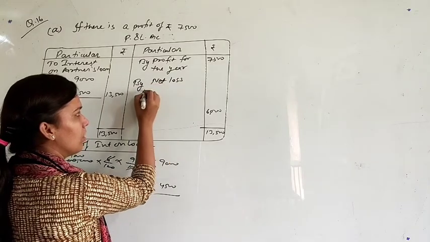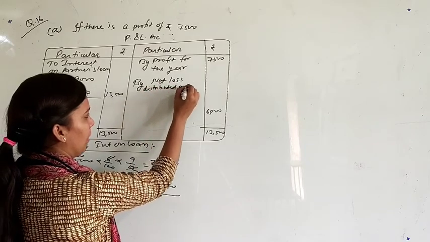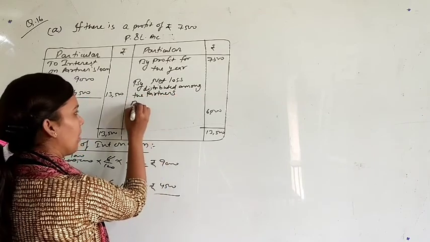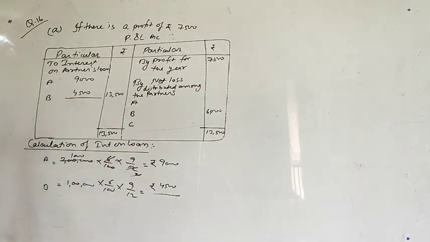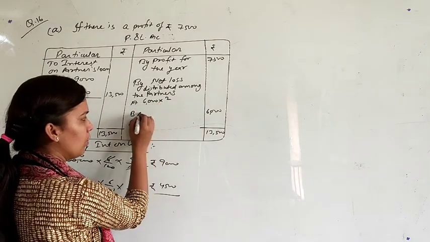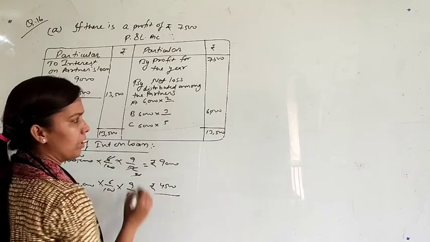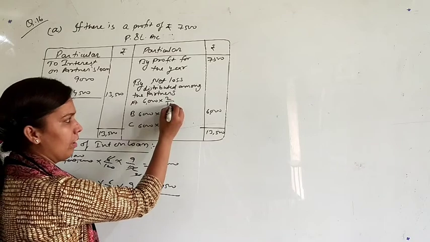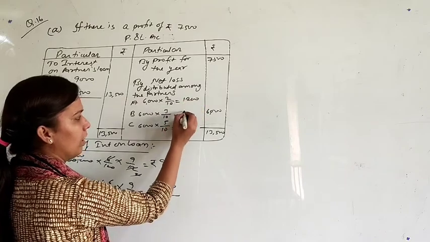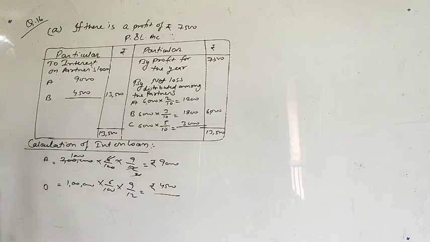So by net loss distributed among the partners. Partners are A, B and C. What is the profit and loss sharing ratio? 2:3:5. So 6,000 multiplied by 2, 6,000 multiplied by 3 and 6,000 multiplied by 5. What will be the denominator? 2 plus 3 plus 5 is 10, so 10 upon 10 upon 10. So 1,200 for A, 1,800 for B and 3,000 for C. This will be the loss of each partner.